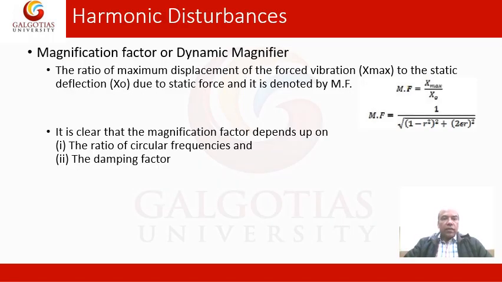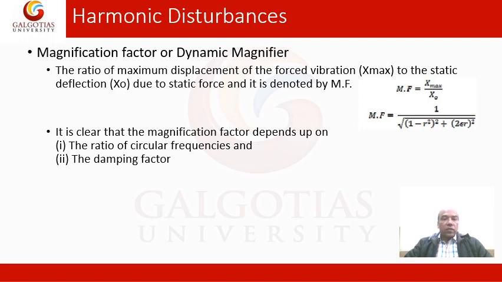Now we understand that if there is some forced vibration, there are some disturbances there. If some harmonic disturbances are there, then we'll understand how other factors like the magnification factor or dynamic magnifier behave, what those ratios are and how they are characterized. So first we'll understand what the harmonic disturbance is.